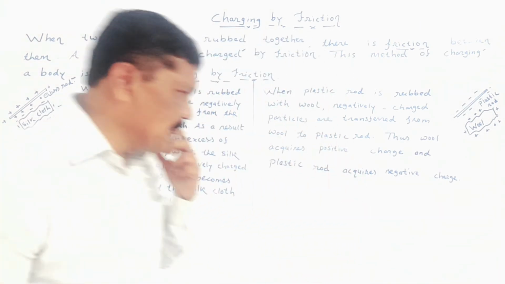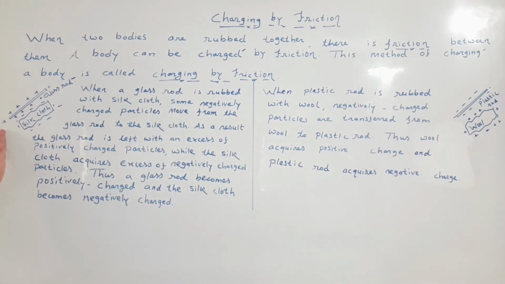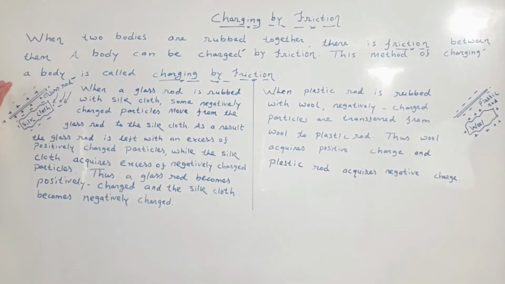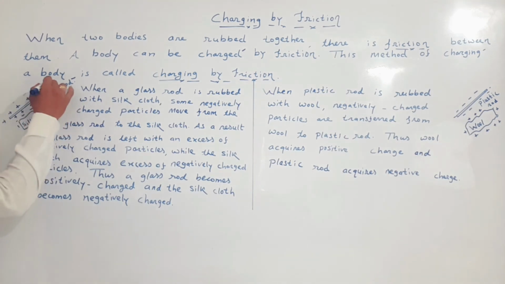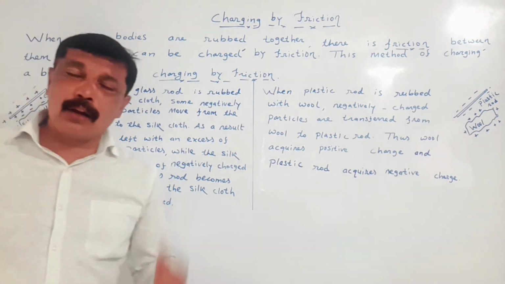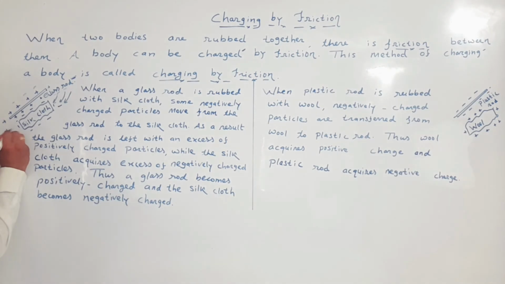My dear student, if we take a glass rod and a silk cloth and rub them against each other, then the electrons from the glass rod move towards the silk cloth, due to which the positive charge in the glass rod increases, and as the positive charge in the glass rod increases, the glass rod is said to be positively charged, whereas the silk cloth receives the electrons from the glass rod, and here the amount of negative charge in a silk cloth increases, and therefore silk cloth acquires negative charge.